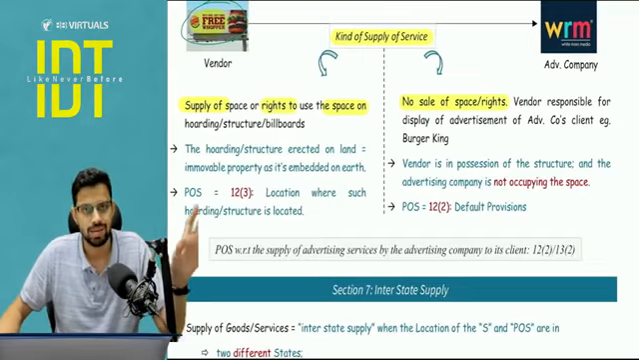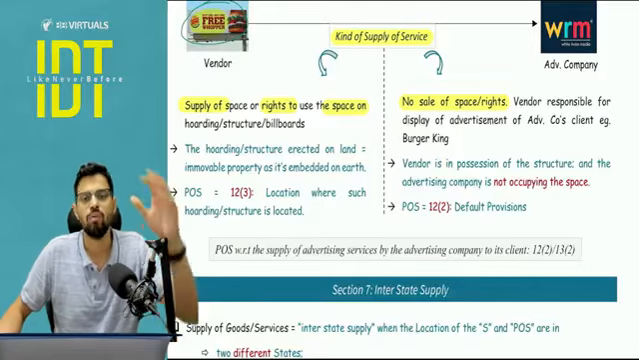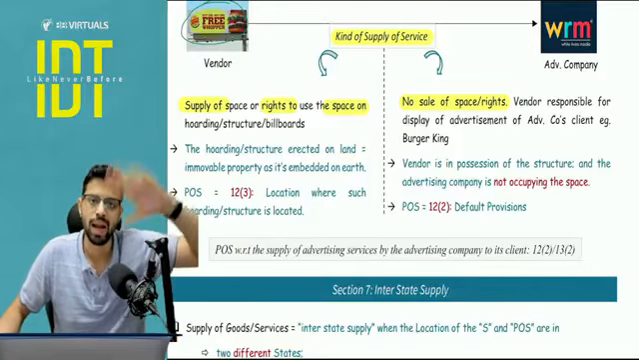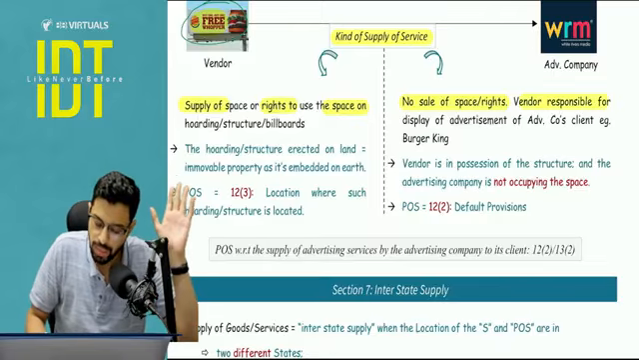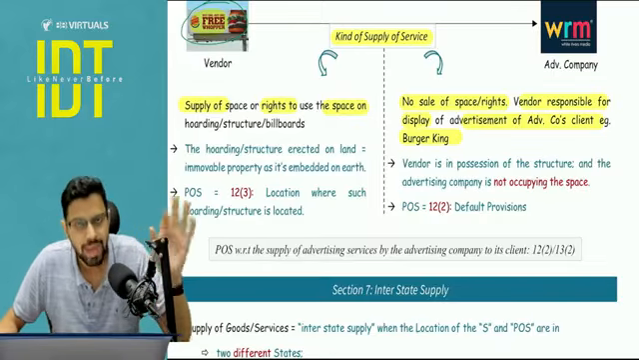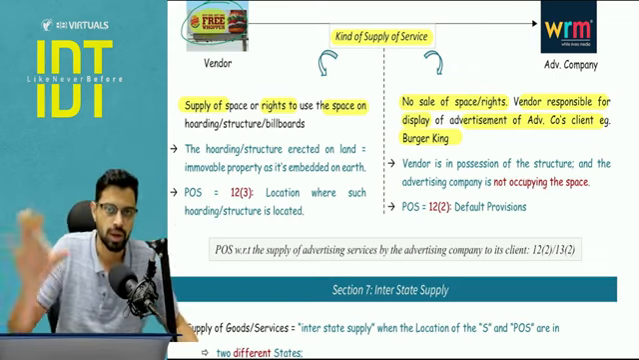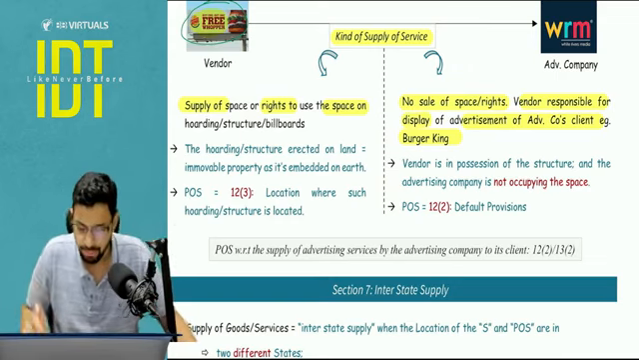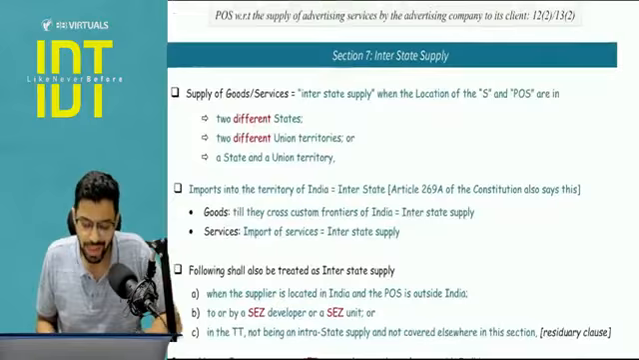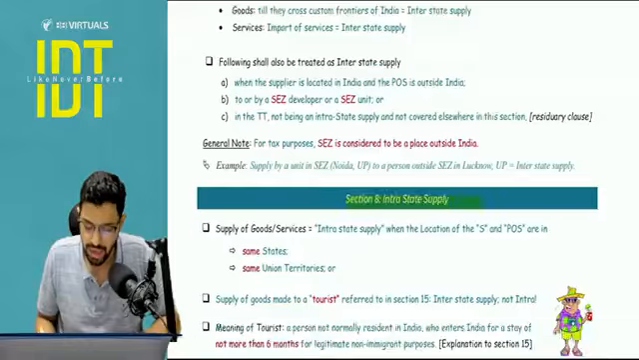But in another case, it is possible that the nature of the contract is that the vendor is not going to sell any rights. He is not going to give any right with respect to the hoarding. He will just say that, okay, whatever ad you want for your client, you tell me and I will get it done. So here the vendor will remain responsible for display of the advertisement of the advertising company's client. So this will fall under the default provision, not under immovable property. This will fall under 12.2, not under 12.3. Okay, is this clear?